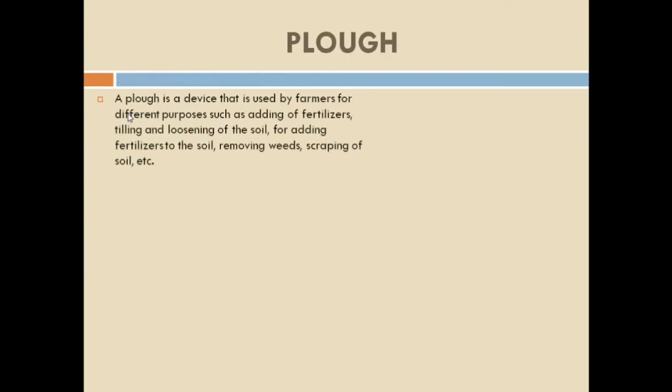A plow is a device that is used by farmers for different purposes such as adding fertilizers, tilling and loosening of the soil, removing weeds, scraping of soil, etc. We all know that the plow is being used by farmers. Now what is the use of the plow? Here it is written that it is used for adding fertilizer. So these are the different uses of the plow.